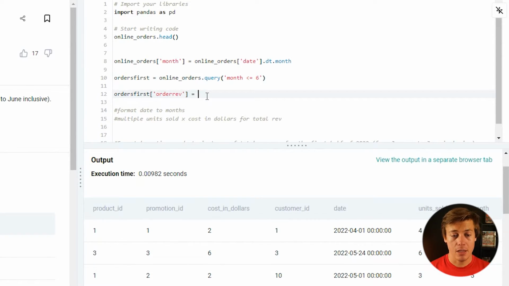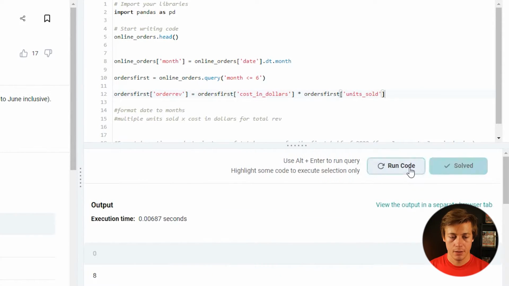So that's going to be equal to orders first, and just put in single quotes, cost in dollars. And then with pandas, you can just multiply these across. So I'm just going to put multiply, copy this, and then we're just going to put units sold like that. And then this should give us our thing.